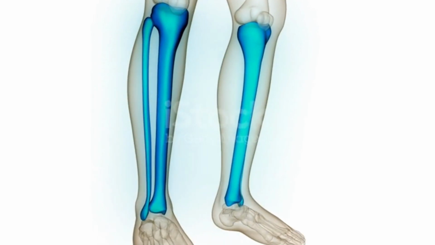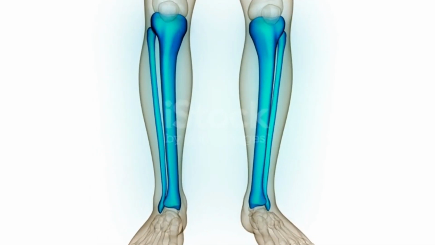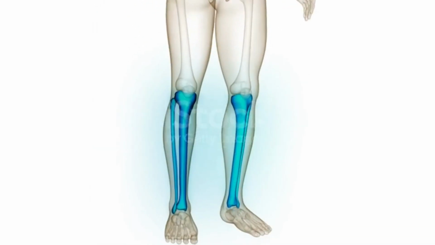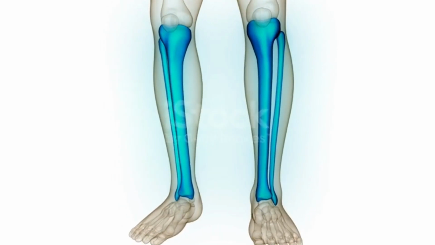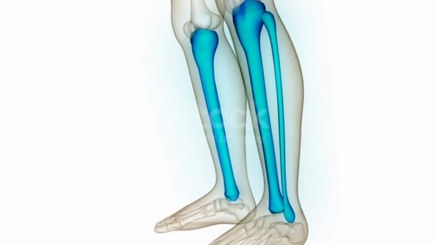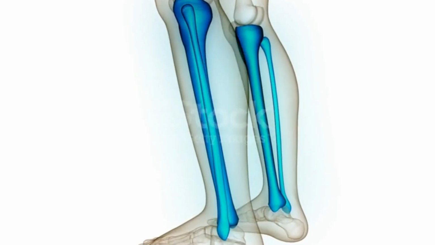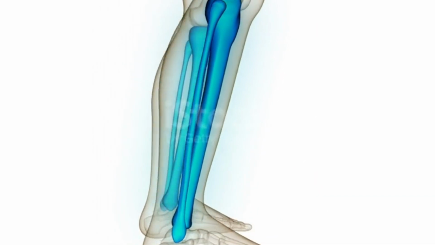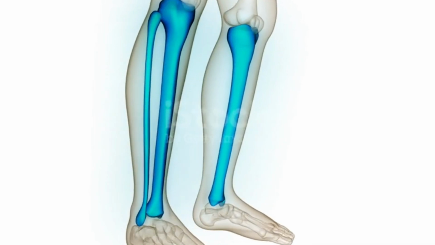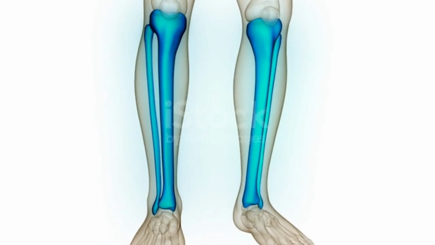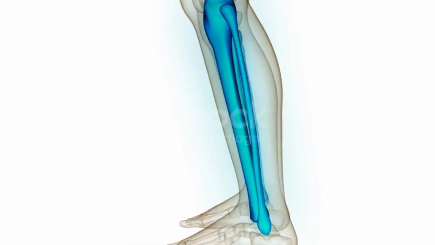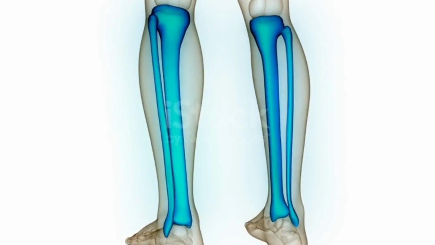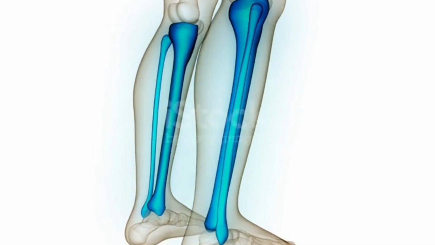It is the second largest bone of the human body and is responsible for transmitting the weight of the body from the femur to the foot. The fibula, or calf bone, parallels and articulates with the tibia. It does not articulate with the femur and does not bear weight.